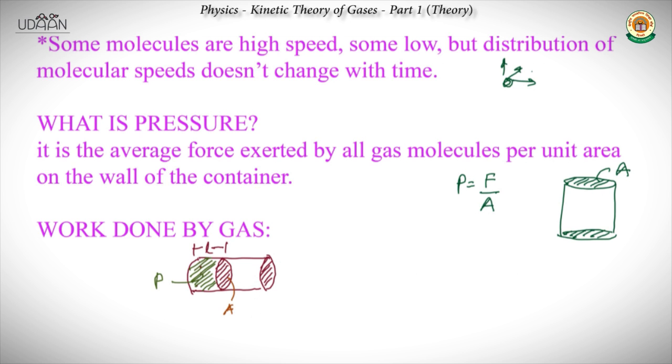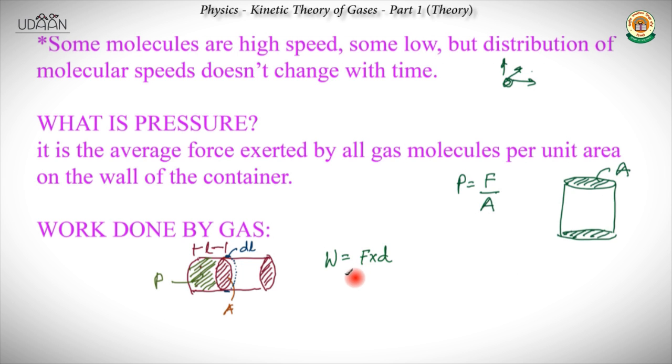Now say because of this pressure, the gas makes the piston move a particular length dl. Let's change to a different color. It moves dl distance. So now basically we find the work done. The work done, as we know, is force into displacement.